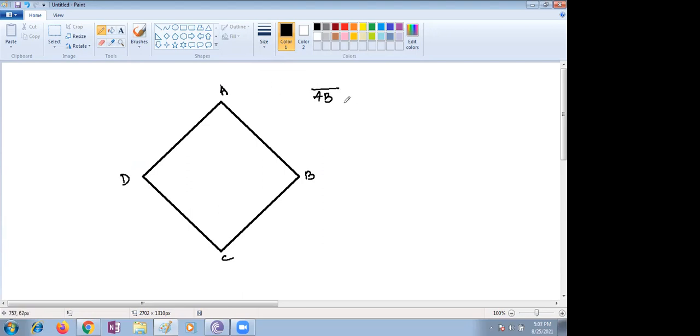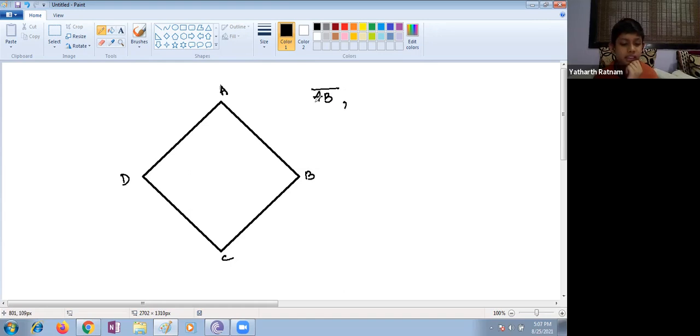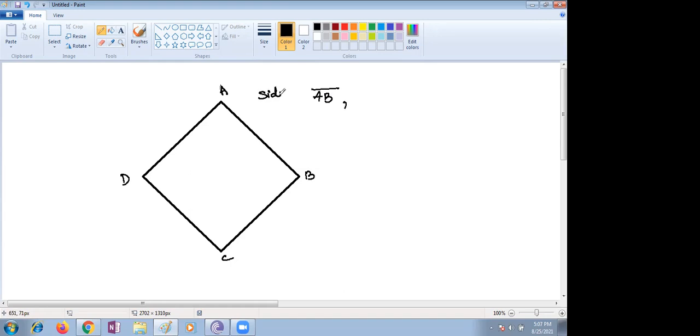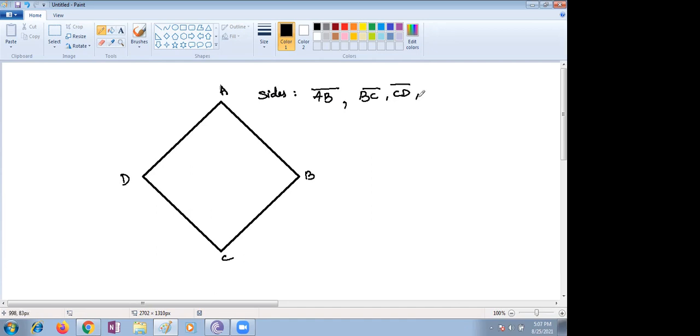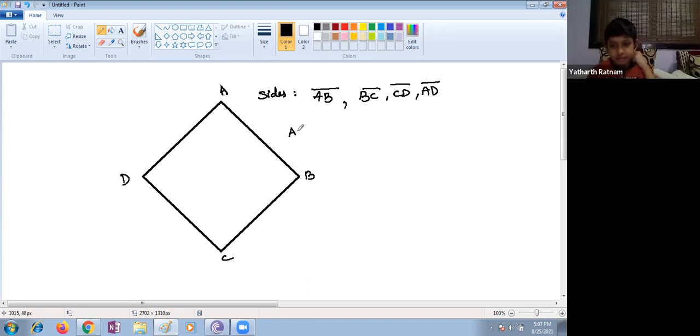Now, if you see what are the things here, what are the sides? Ma'am, AB, BC, CD, and DA. Yes, the sides are AB, BC, CD, and DA, or AD, anything.